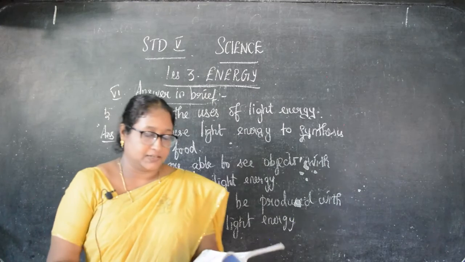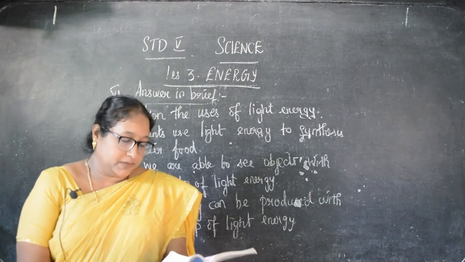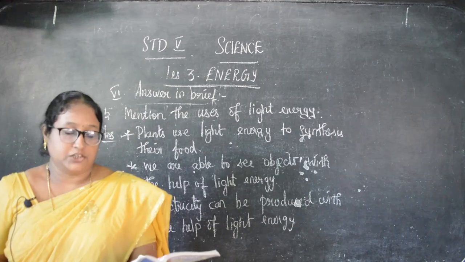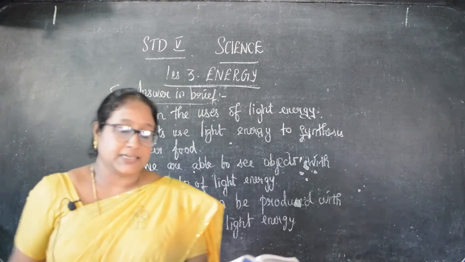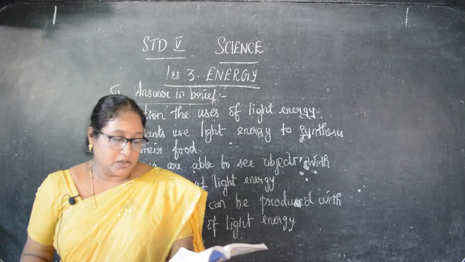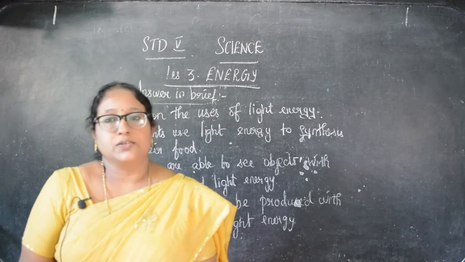Okay children, so these are the 5 questions. In the previous class we saw the choose, find out the energy conversion, form of energy, and match the following. And in this class we saw the true or false, and these 5 questions we have seen, children. Okay, with this we are finishing. So thank you children.